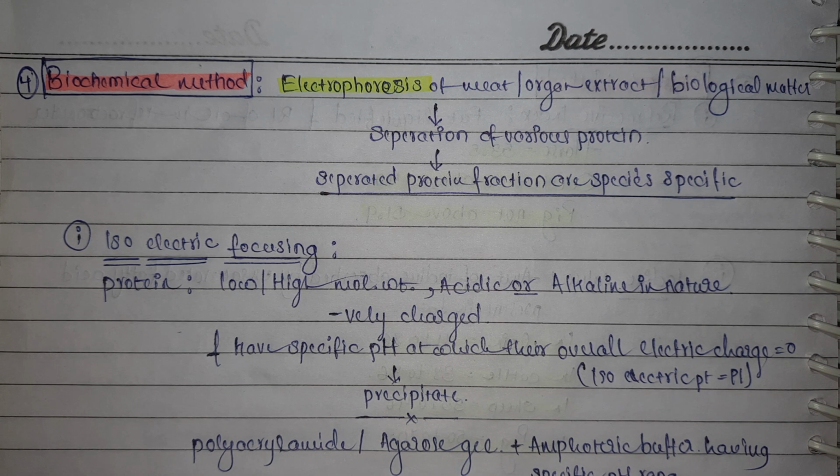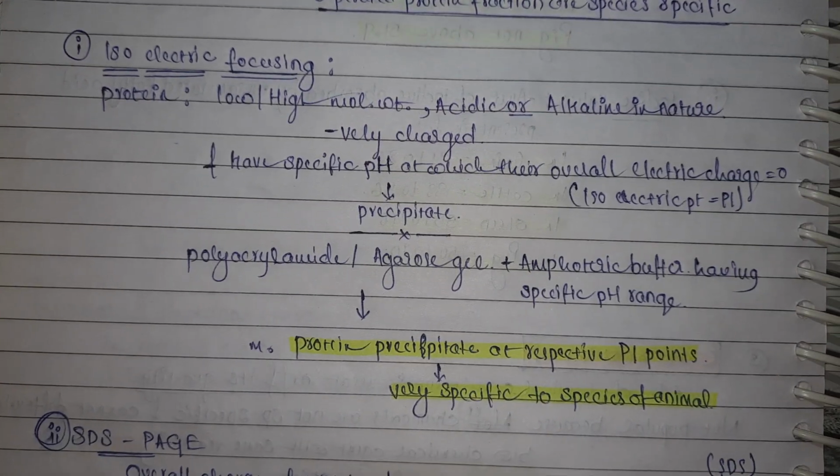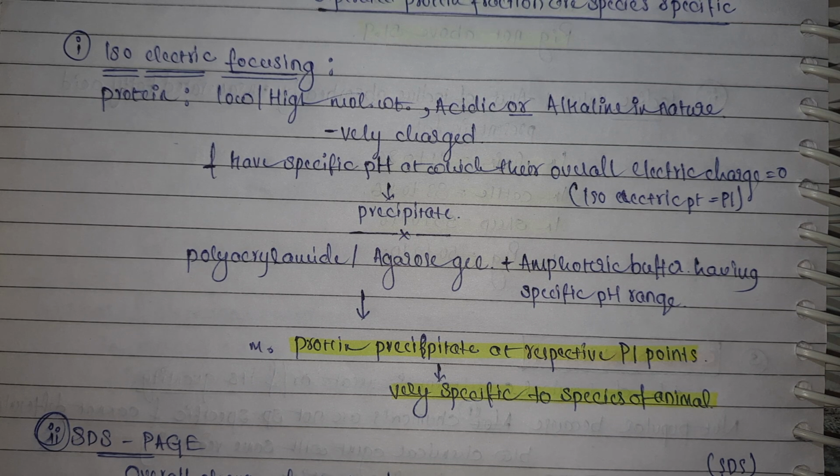Now, in isoelectric focusing, let me first give you the definition of what a protein is. A protein has a lower or higher molecular weight. It can be acidic or alkaline in nature, and proteins are always charged. Each will have a specific pH at which its overall electric charge becomes zero, and that point is known as the isoelectric point, at which these proteins will precipitate.